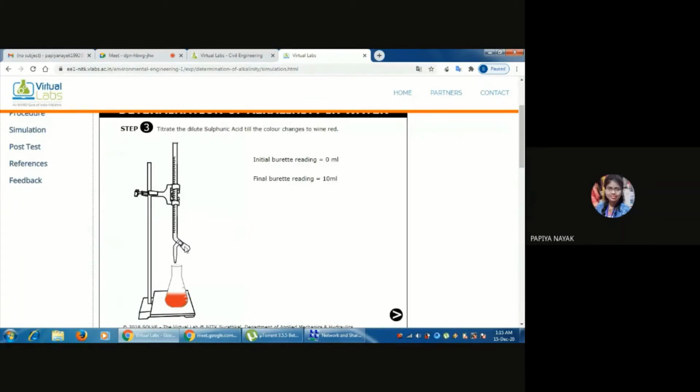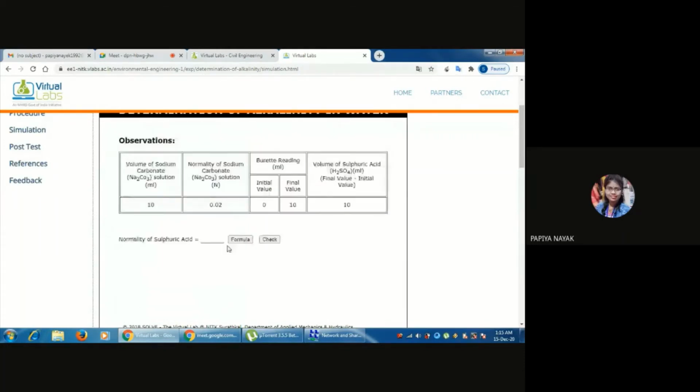Now the color turns to wine red. So the final burette reading is 10 ml. This is the observation table that is given: volume of sodium carbonate is 10 ml, normality of sodium carbonate is 0.02, and the burette reading initial value is 0 and final is 10. The difference of final value and initial value is 10. That is called the volume of sulfuric acid.